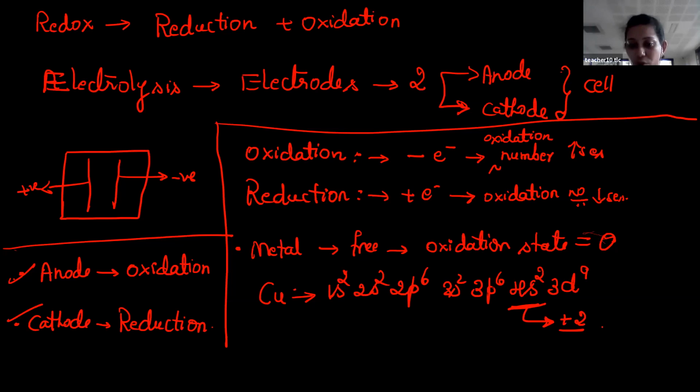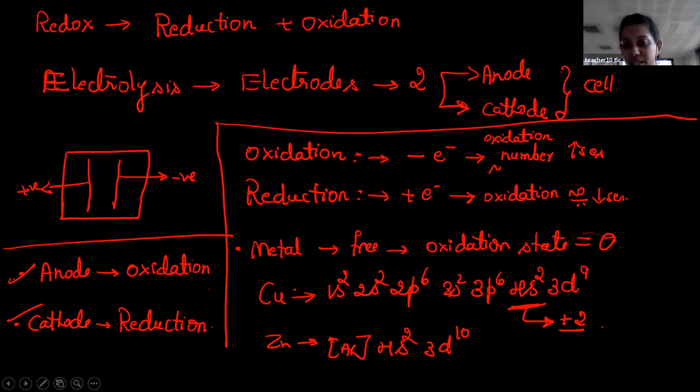Consider zinc, which has the same kind of configuration. I can write it as argon 4s2 3d10. What is the minimum oxidation state in this case? It means the minimum amount of energy required to remove the valence electrons. How many valence electrons are there here? 2. Apply a certain amount of energy and remove them, so it shows a +2 oxidation state.